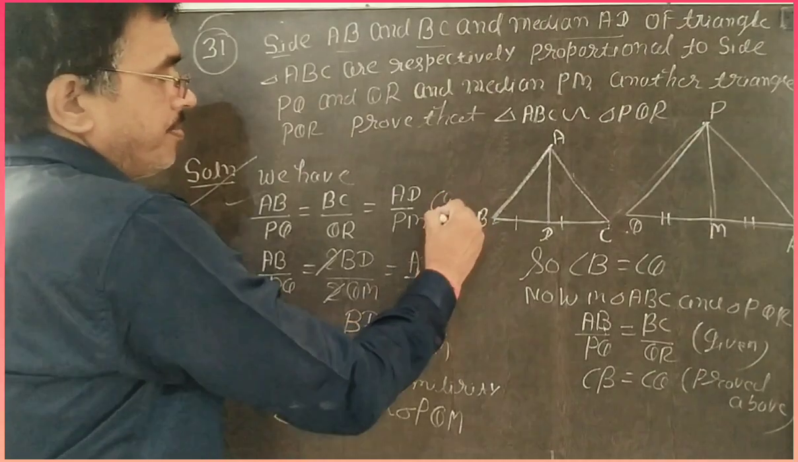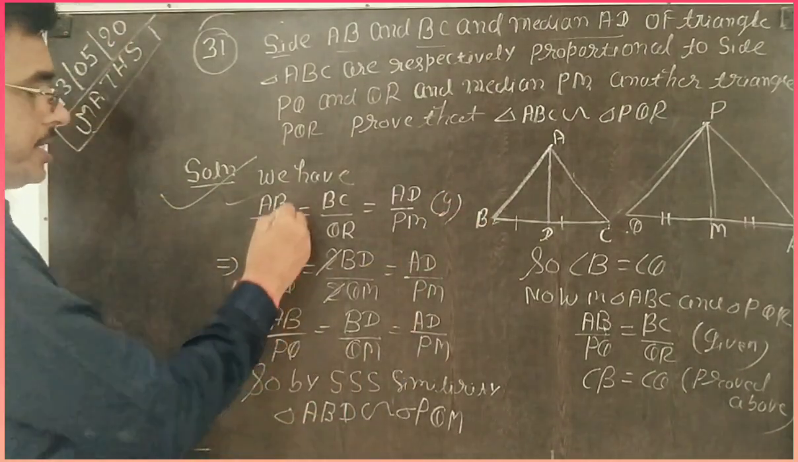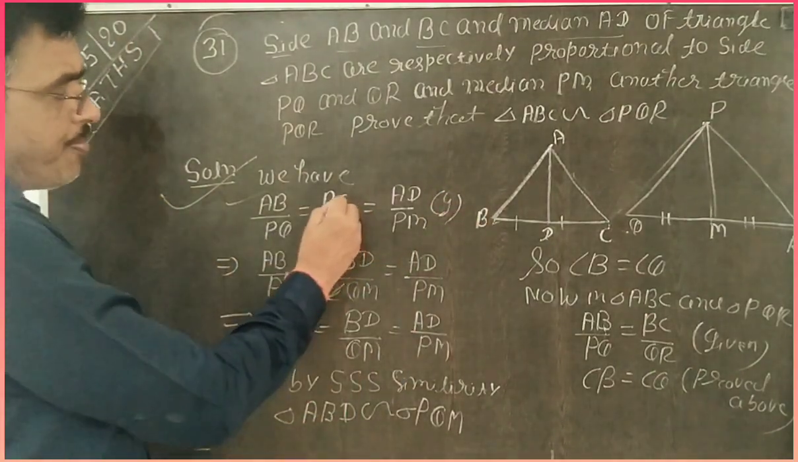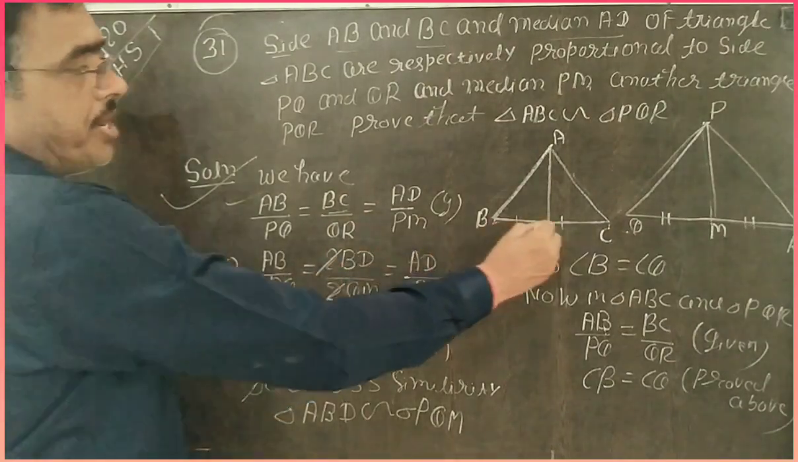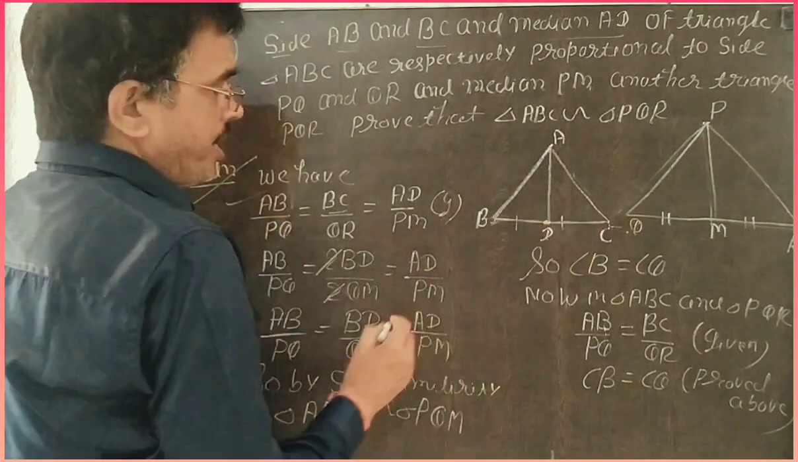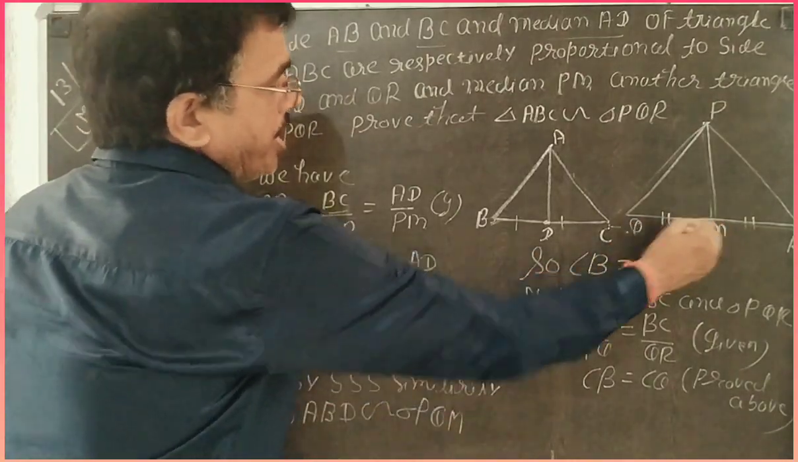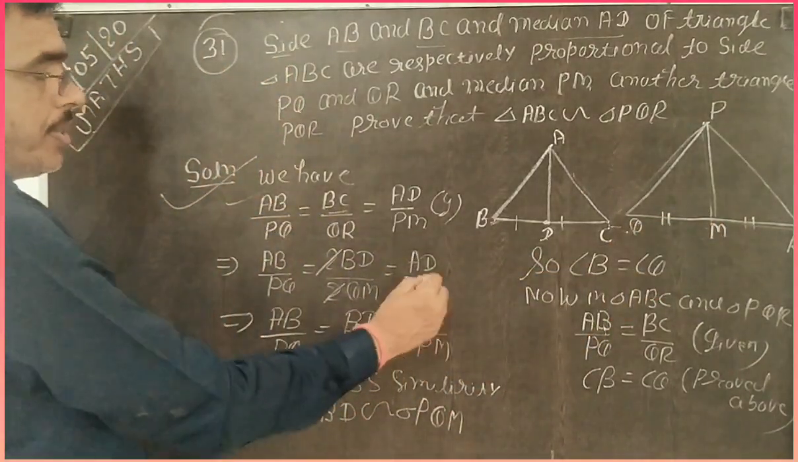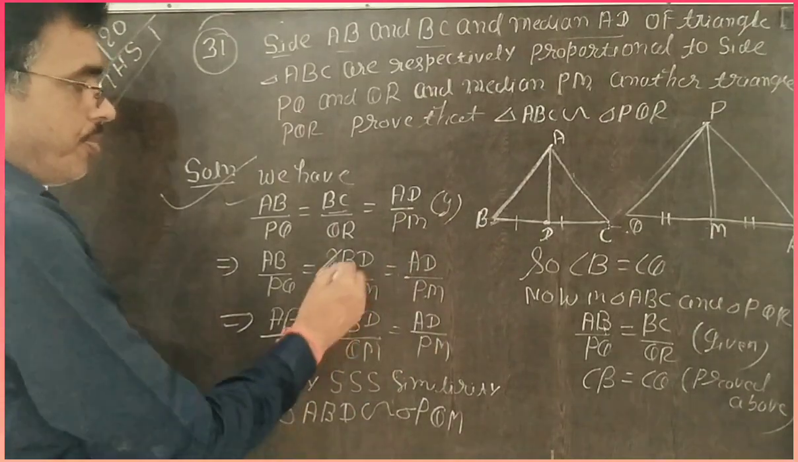It is given. Hence, this is AB by PQ. This BC you can write 2BD because D is the midpoint. So this BC you can write 2BD, and this QR you can write 2QM. I write here 2QM, and AD by PM, 2 cancels.